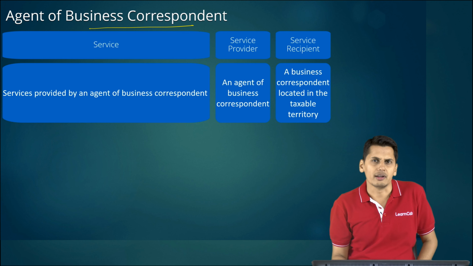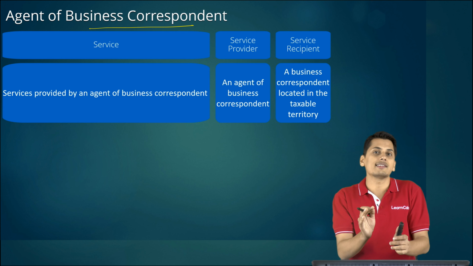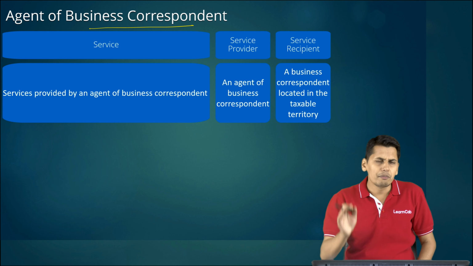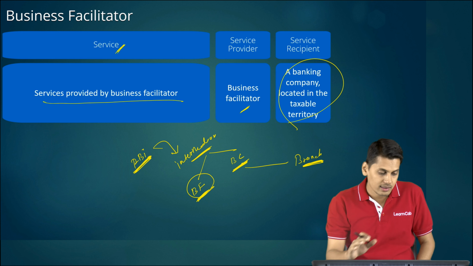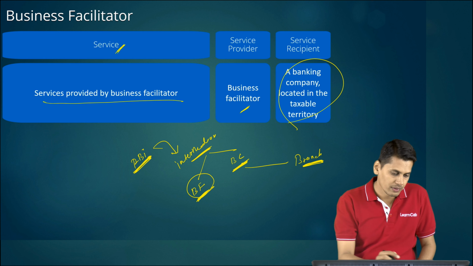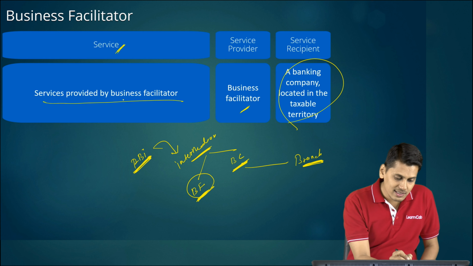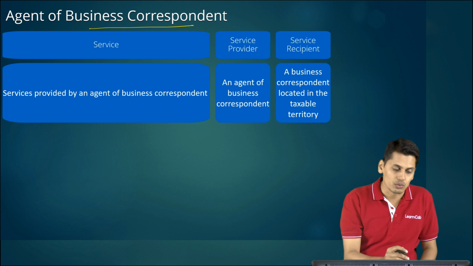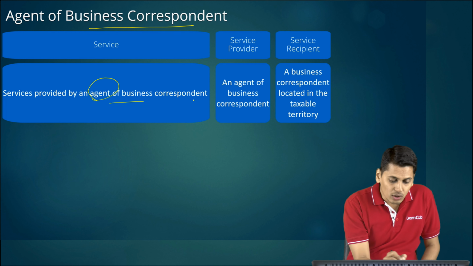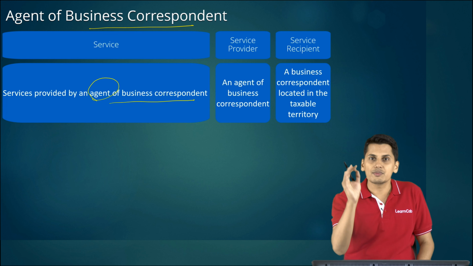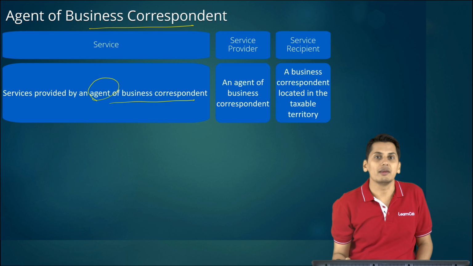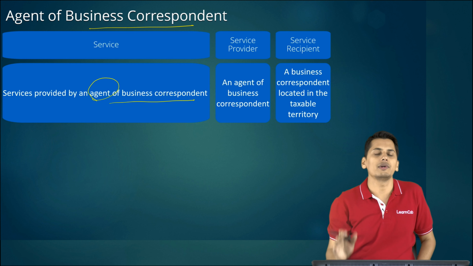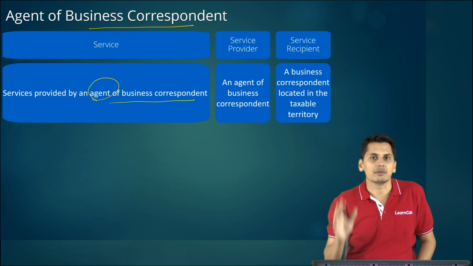Next is business correspondent. What do you mean by business correspondent? It is as good as a branch of a bank. But friends, please be very careful with the wordings. As regards business facilitator, the reverse charge notification told you services provided by business facilitator to the bank. But coming to the business correspondent model, it tells you services provided by an agent of the business correspondent to the business correspondent himself. That is liable to be taxed under reverse charge mechanism.